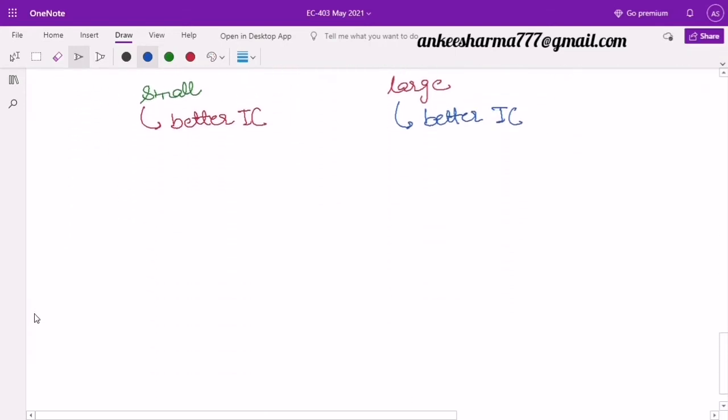Let me take an example. Okay, let's take an example to get a better understanding of the numericals on this. So in the example, we may have to determine the output offset voltage.